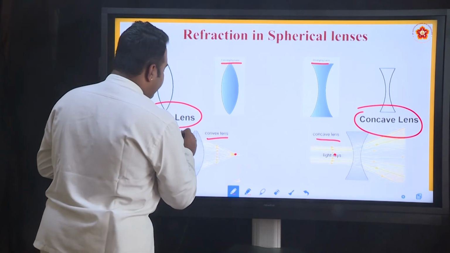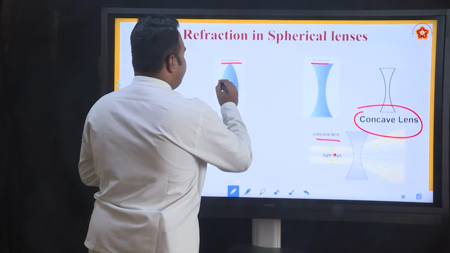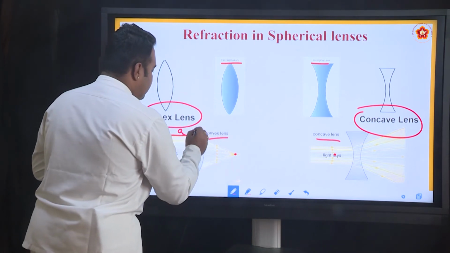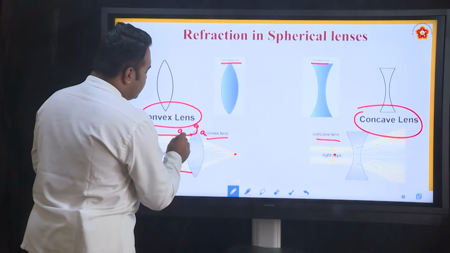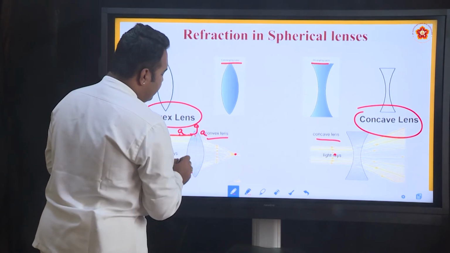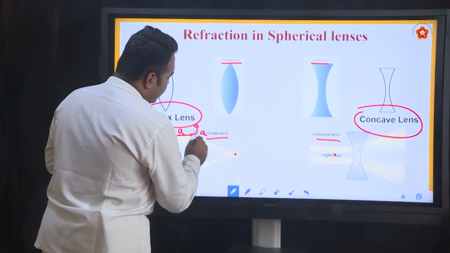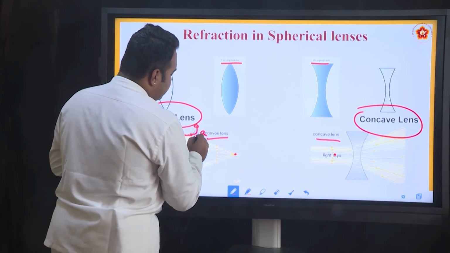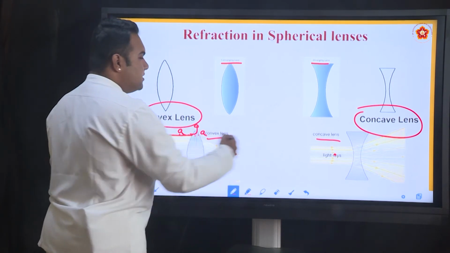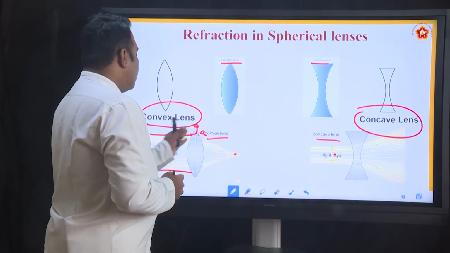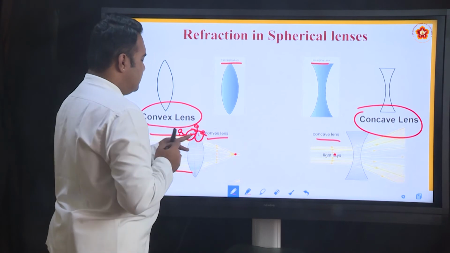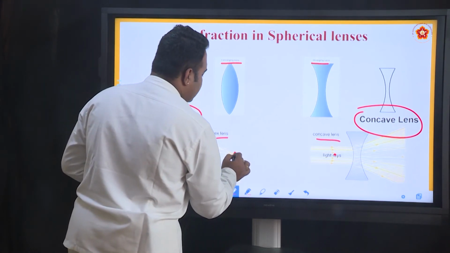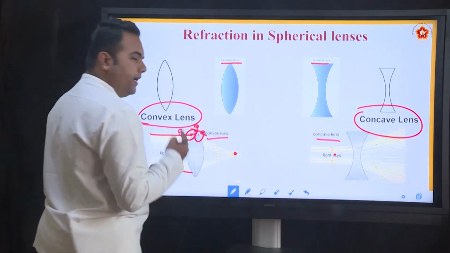So here what is happening? There is a separation. Here this is air, this is glass, and then this is air. The light ray enters from the rarer to the denser medium, and then it passes through the denser medium. Again it enters from the denser to the rarer medium and emerges outside. So refraction happens twice in a lens, and the output finally you see on this side is again in medium 1.